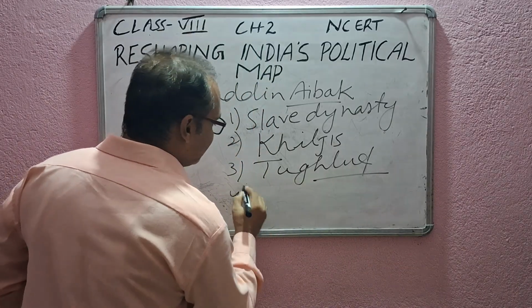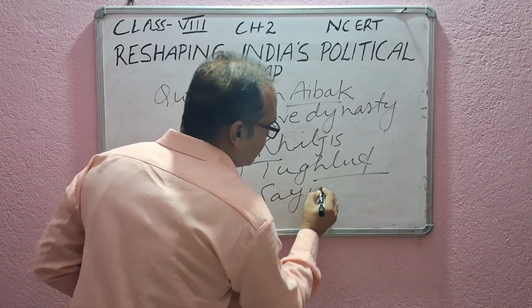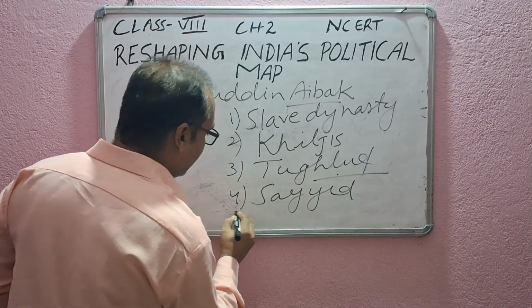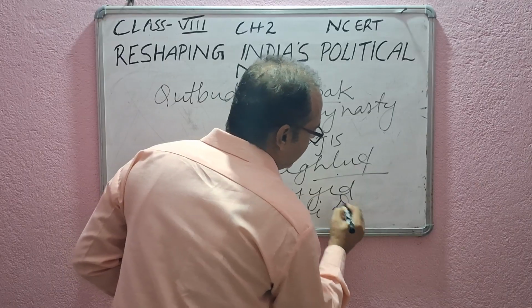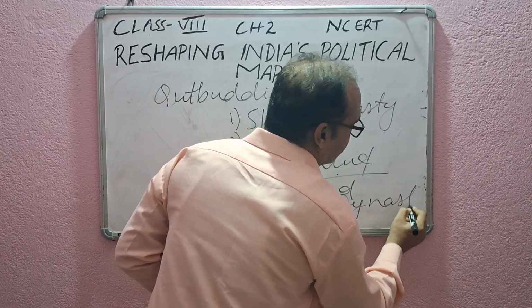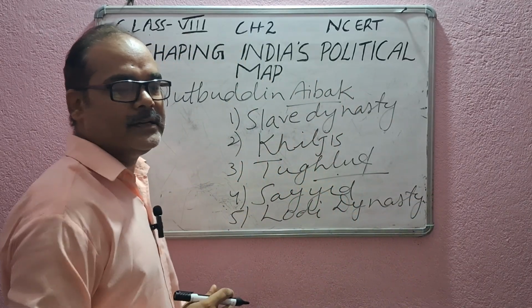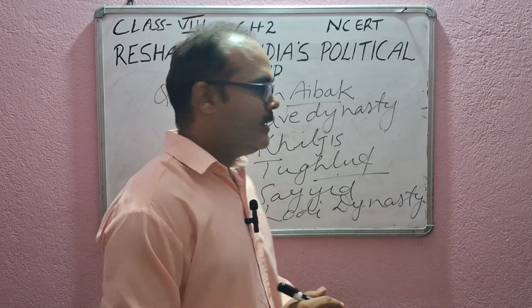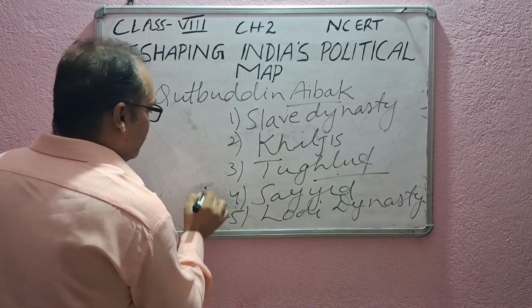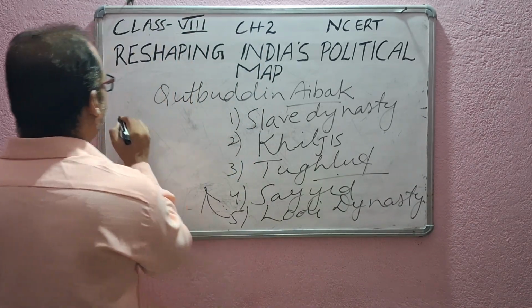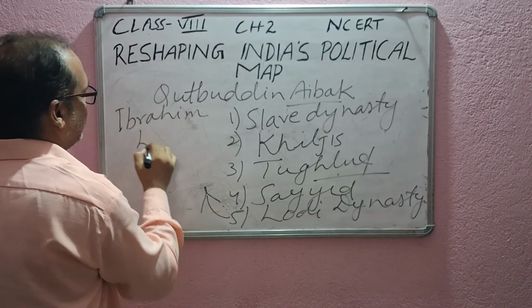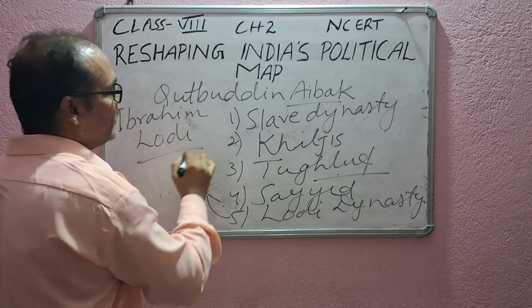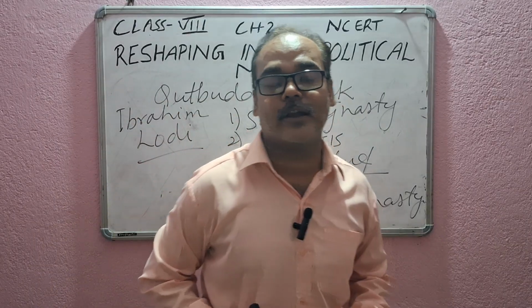Next, we have the Sayyid dynasty, and at last the Lodi dynasty. In the Lodi dynasty, Ibrahim Lodi was defeated in the first battle of Panipat.